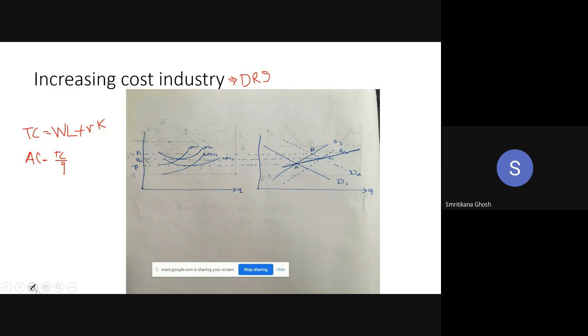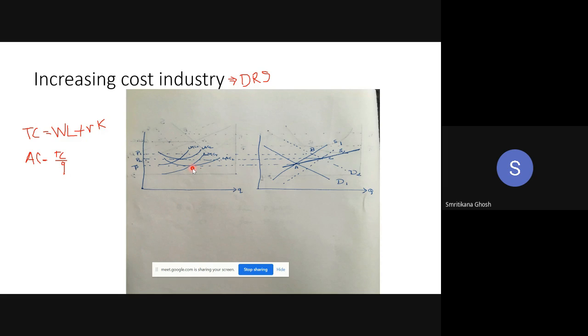So what I am saying, that the initial equilibrium, the starting equilibrium, is A. I'm explaining this diagram again. Corresponding to this equilibrium point A, the price is P bar. It is the long run. So corresponding to this price, we have the minimum of LAC and the existing firms are producing some amount of commodity, whatever it is. So this is the starting point.